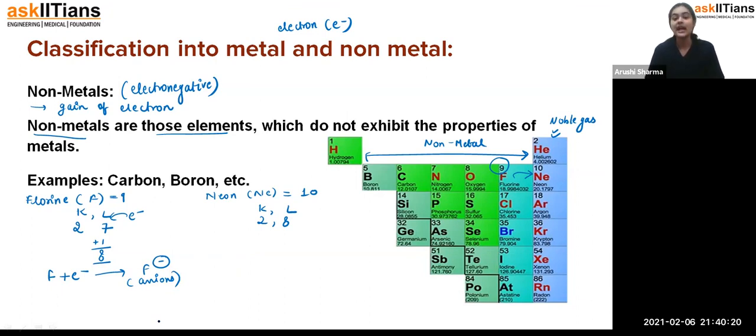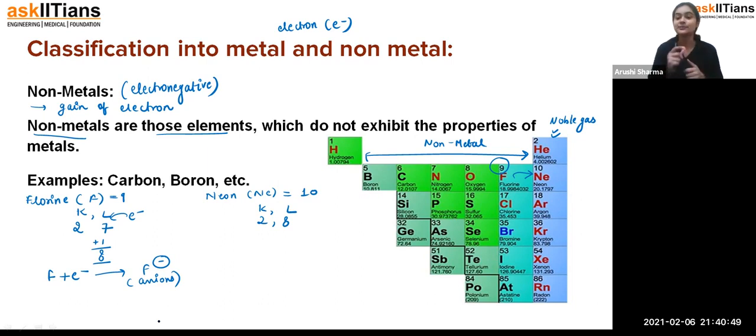So the metals are losing the electrons, but the non-metals are gaining the electrons, because as we have compared, we have observed that they can't lose all the electrons. That is why they take one electron from any other element, so that they can attain the stable configuration. Because students, the noble gases are very stable. So all of the elements in the periodic table want to meet that requirement that the noble gases have.